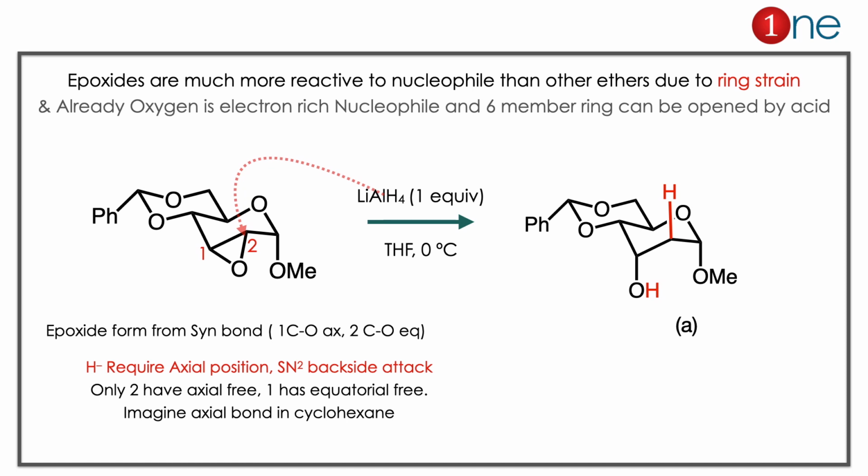Here the concept you have to learn is that epoxy ring opening is SN2 attack, and it needs an axial position. Another thing is that only epoxide undergoes ring opening by nucleophilic attack. The other ring won't undergo nucleophilic attack. If you want to open the 6-member ring, you need acidic conditions.